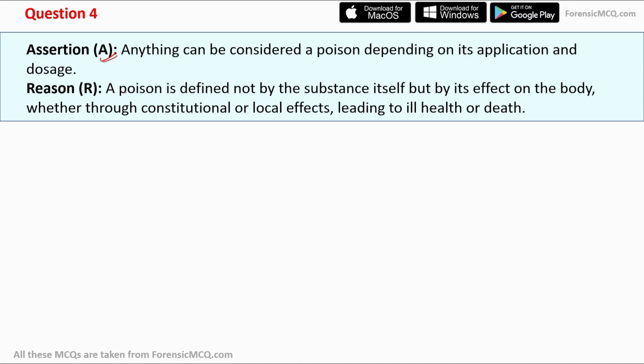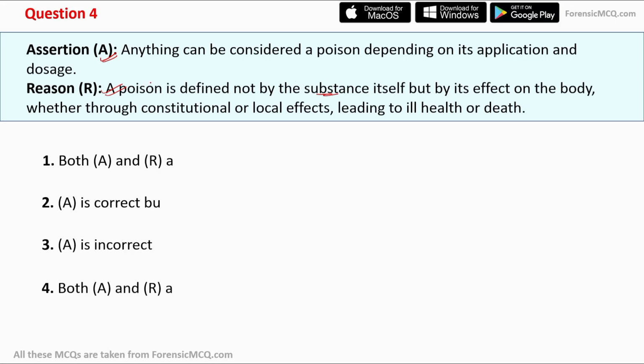Now let's check the reason part. A poison is defined not by the substance itself, but by its effect on the body, whether through constitutional or local effect leading to ill health or death. This is also correct. As I already told you earlier, a substance can be a medicine or poison both, and its effect majorly defines whether it is a poison or a medicine. So both assertion and reason are correct. So option first will be the correct answer.